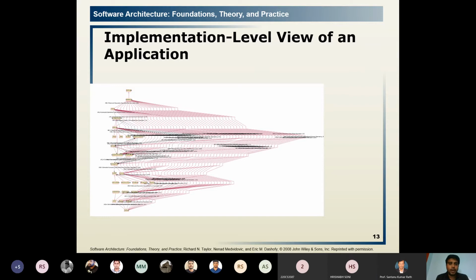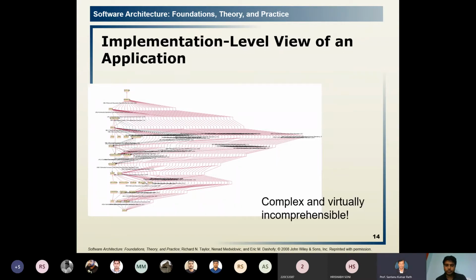In the application level, the steps change according to the requirements, and finally we get the descriptive architecture. Now it is complex and incomprehensible.